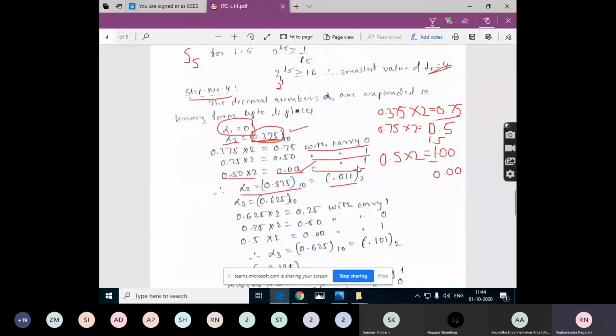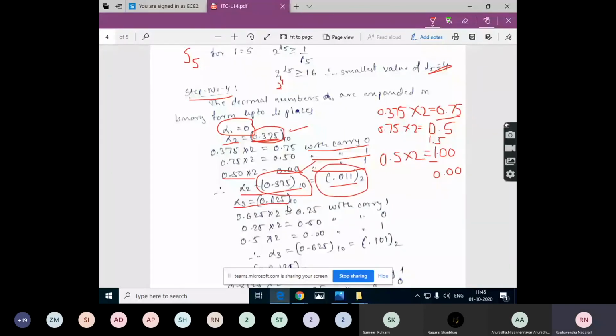In this step we are converting this decimal value into the binary form. About the length and about the coding, we will see in the next step. So for this step we are just converting the decimal value. Here is the decimal value, and we have converted that into the binary form. So for alpha 2. Now for alpha 3.